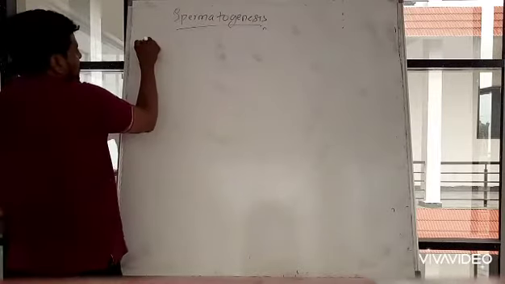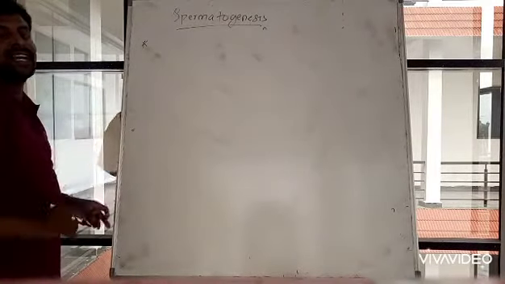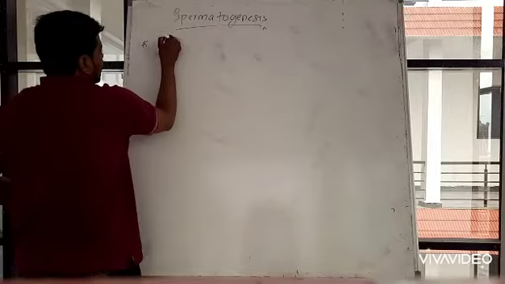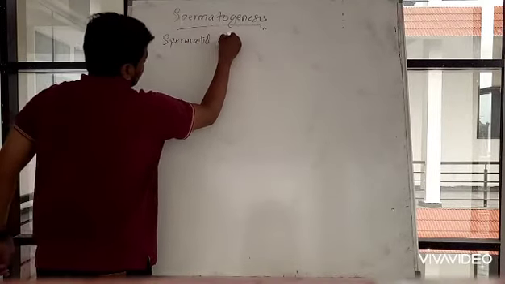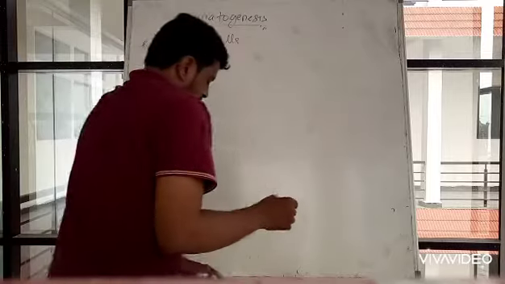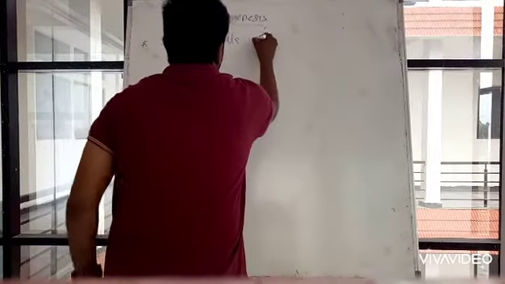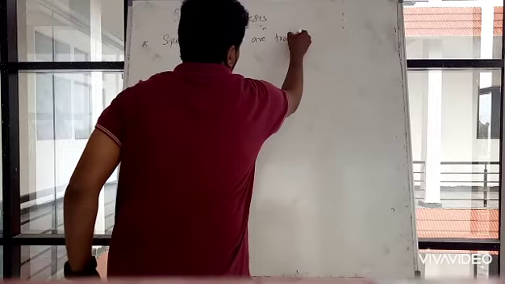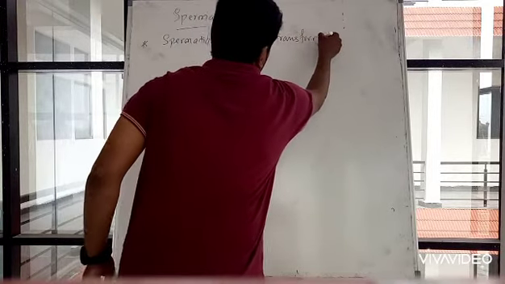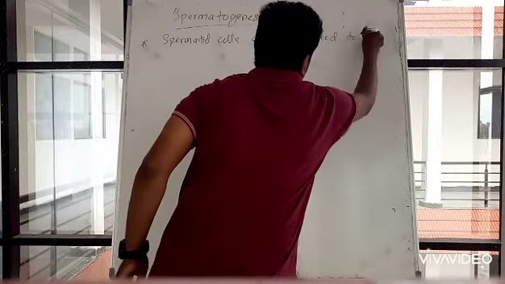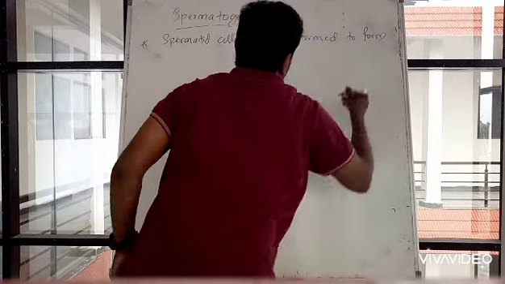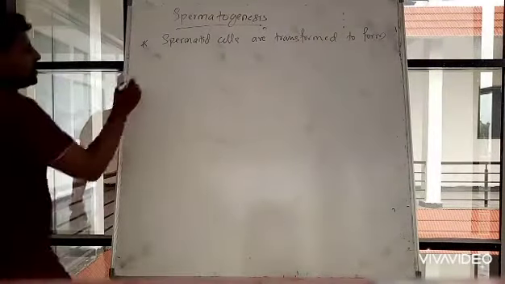Now what happens after formation of the spermatids? They undergo transformation. The spermatid cells are transformed to form spermatozoa.